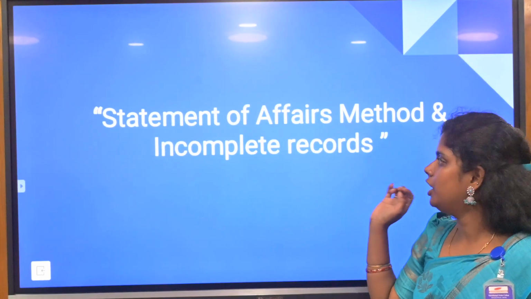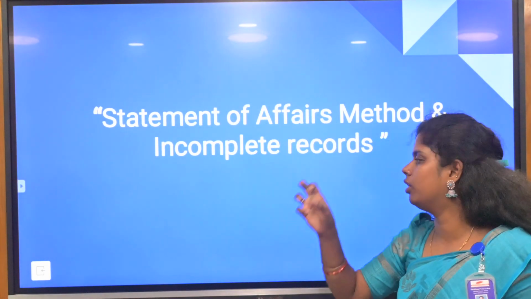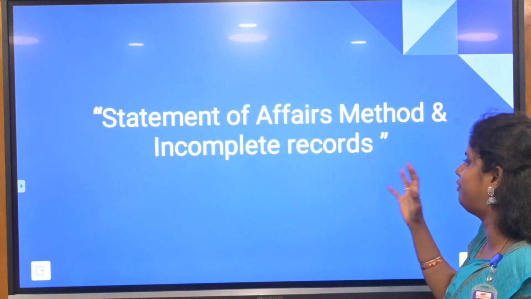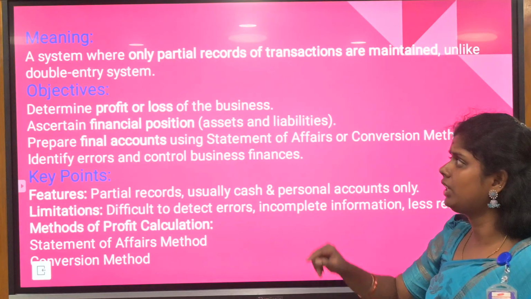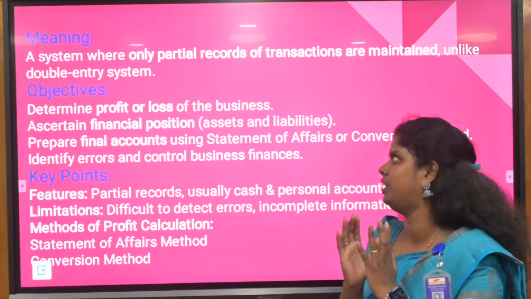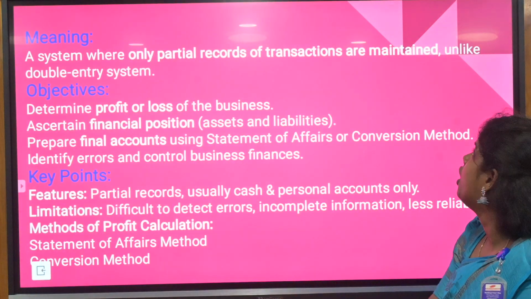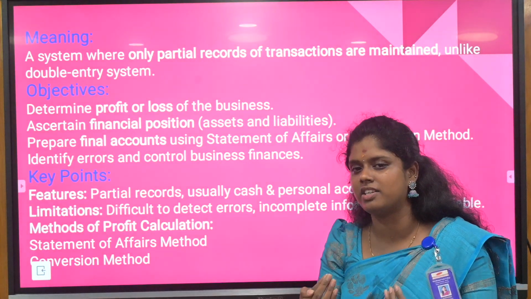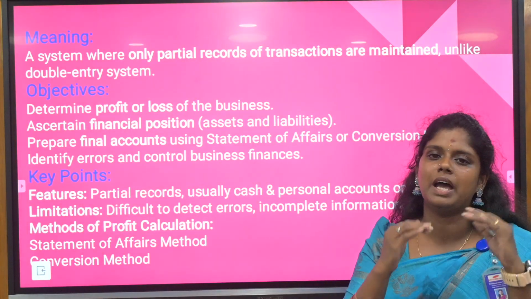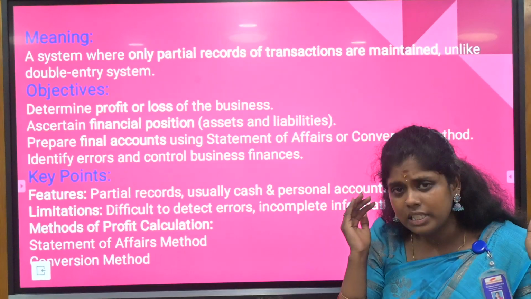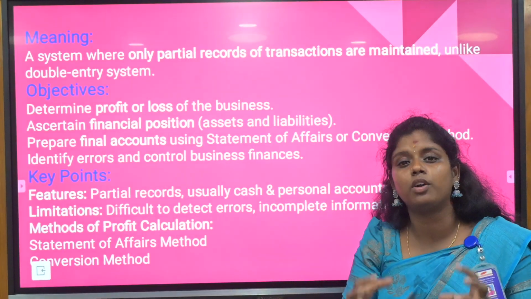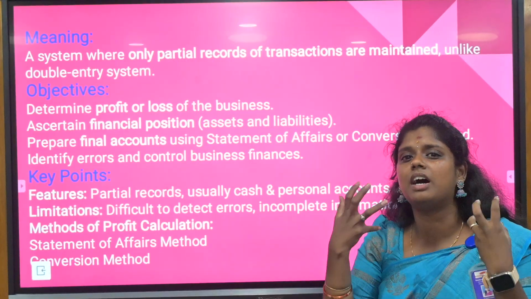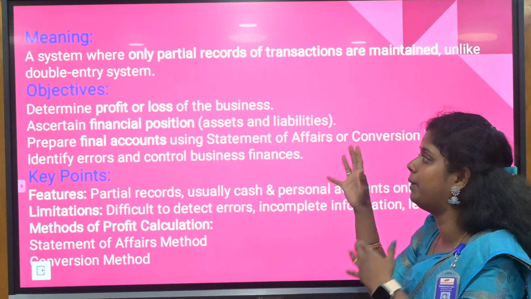So here, unit 4 is going to be fully opening up on the statement of affairs method and incomplete records. Firstly, we will know the meaning: a system where only partial records of transactions are maintained, unlike the double entry system. The double entry system will always have either the debit side or the credit side, both present. But in the single entry system, you are going to find out the missing figure, the values not even mentioned in the particular system.